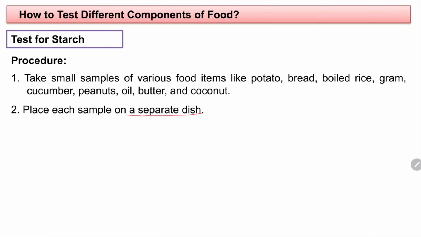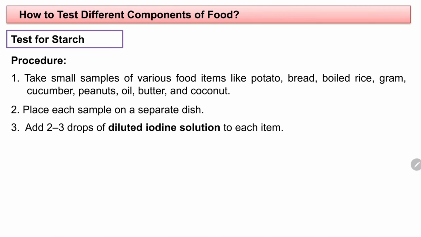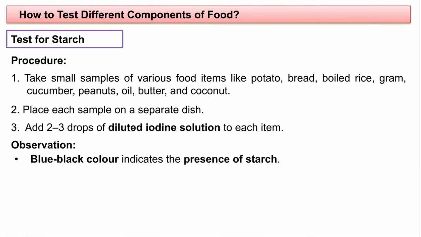And what will you be doing next? Place each sample on a separate dish. And next, what are you supposed to do? You have to add 2 to 3 drops of diluted iodine solution to each item. Okay. And after that, what observation will you see? A blue-black color indicates the presence of starch. And what is your result?